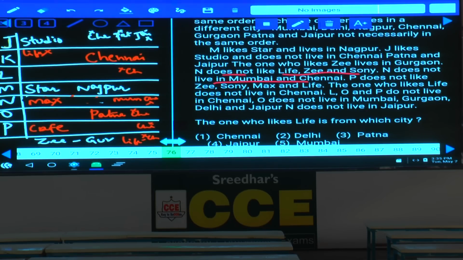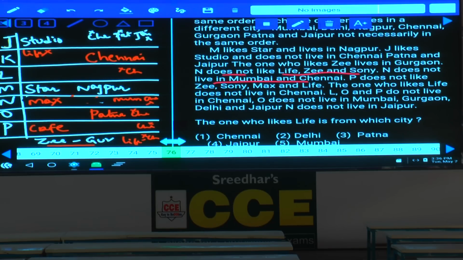Then Patna was done, and N does not live in Jaipur. N cannot be Mumbai, cannot be Jaipur, and it cannot be in these 3. Then what are the things left over here? G and Gurgaon is left over. Yes, where is G and Gurgaon? Now J cannot be G, K cannot be G, L and O. O also cannot be G.